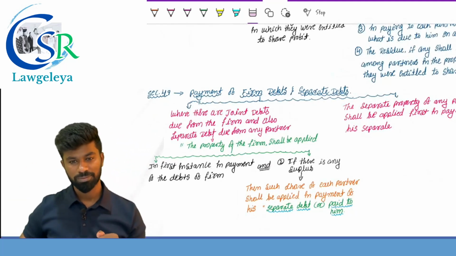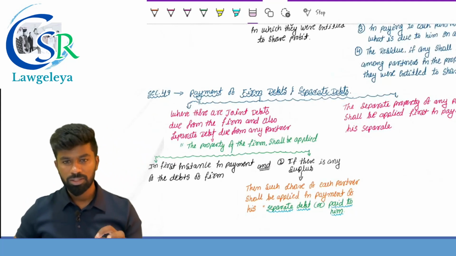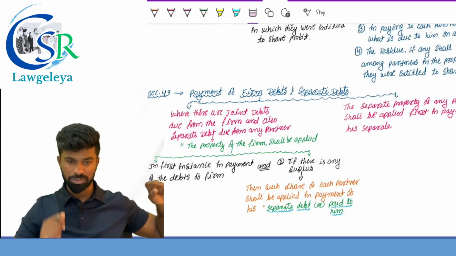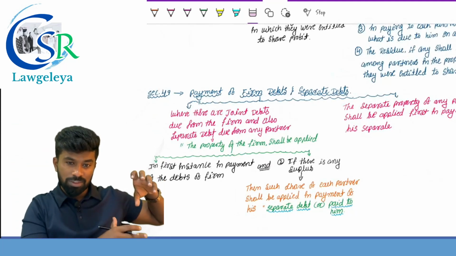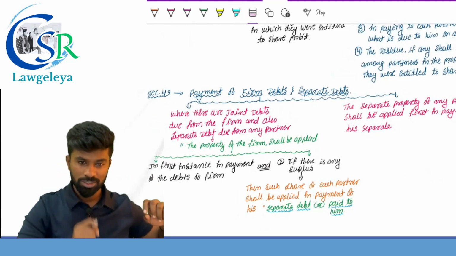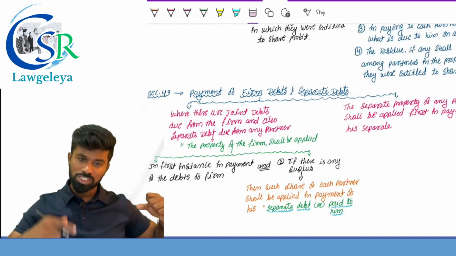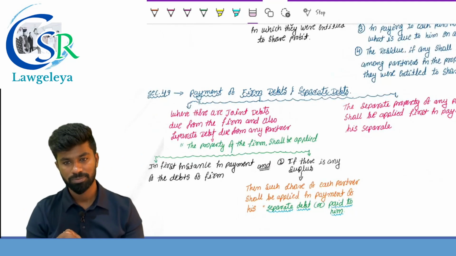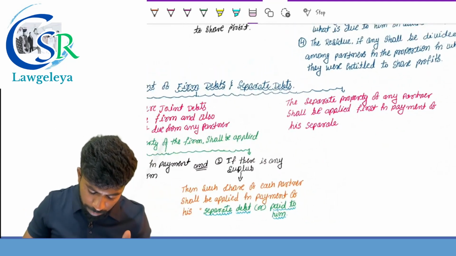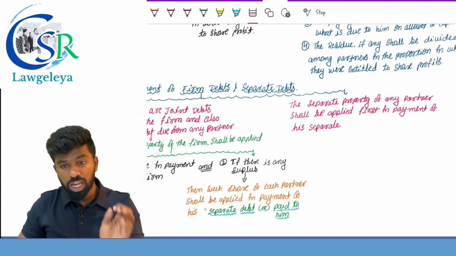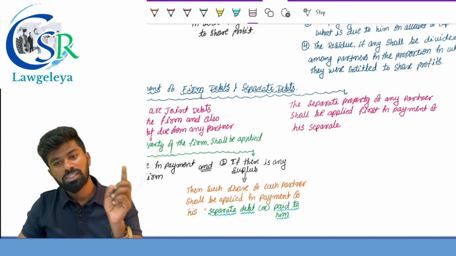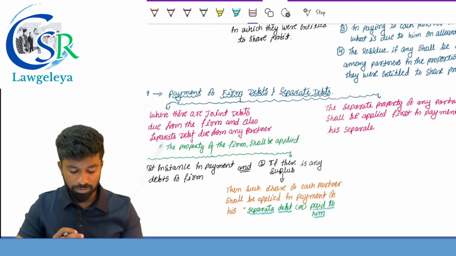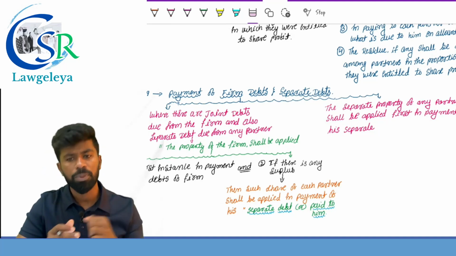The partner's debt. I repeat, where there are joint debts due from a partnership firm and also from a partner to the same person, out of the assets of the firm, first what will you pay? The firm debt. If there is any surplus which is payable to a partner, out of that surplus you will pay whose debt? The partner's debt. In the same way, the separate property of any partner shall be applied in the payment of the separate debt rather than the firm debt. This is how the payment of the firm debt and the separate debts is done.